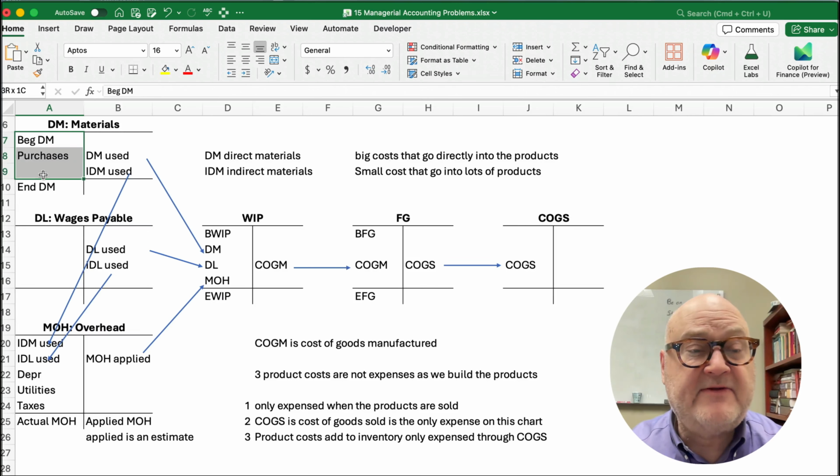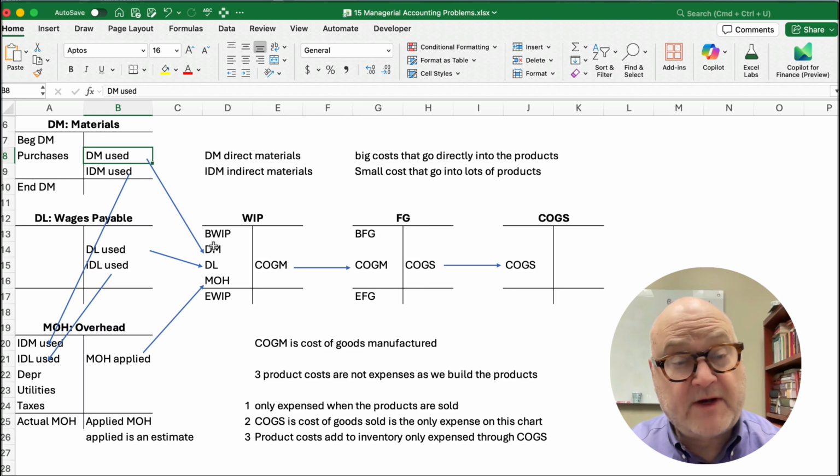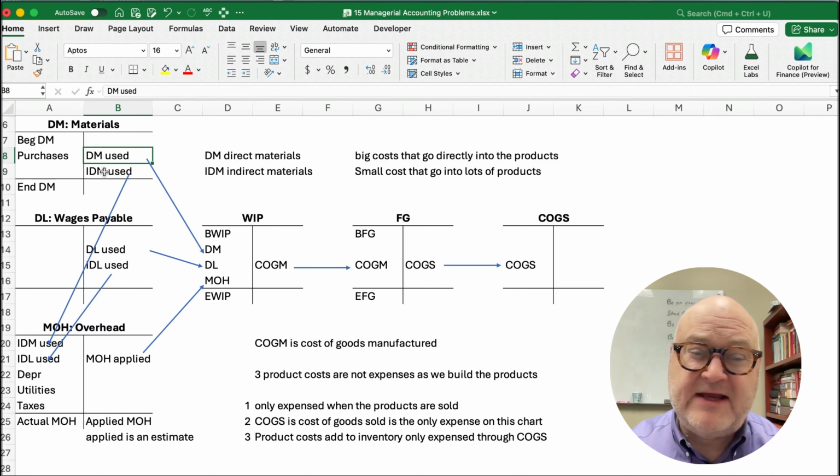These are all debits. We have a T account. And material is an asset, so therefore it has a debit balance. And then sometimes we use materials, and so if it's a direct material, it goes to work in process. If it's an indirect material, let me use wooden furniture here. The wood would be direct materials.